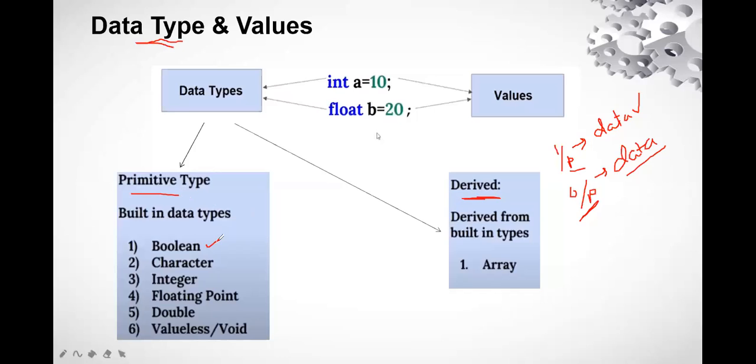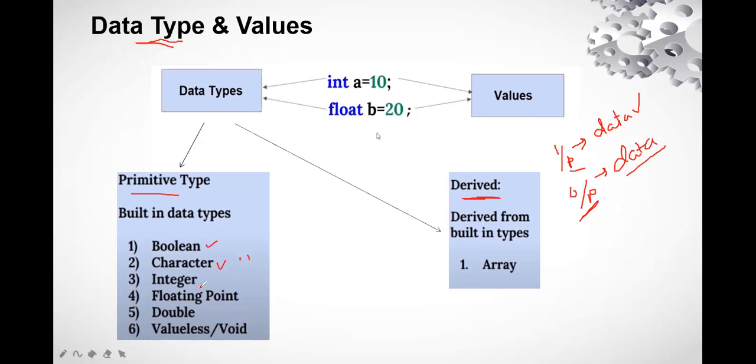Let's say the first one is boolean. Boolean, we all know what this is. This is true or false, when we have the logical form, and we have either true or false. Whenever we write true, the machine gives it as 1, and whenever we write false, the machine understands and gives the result as 0. What are characters? Characters can be all the A to Z and special characters which are defined in quotes, right? Whatever is written in quotes will be taken as characters.